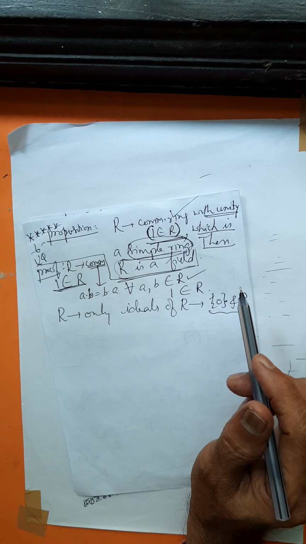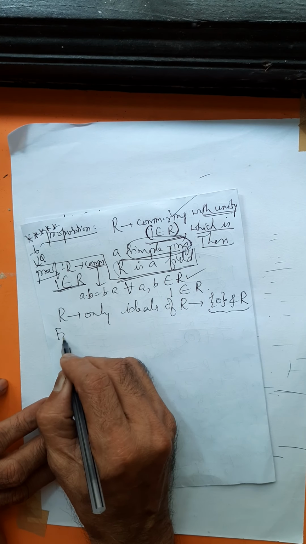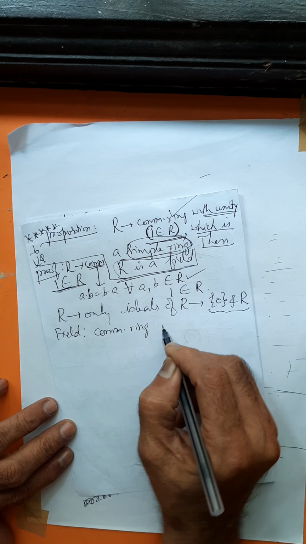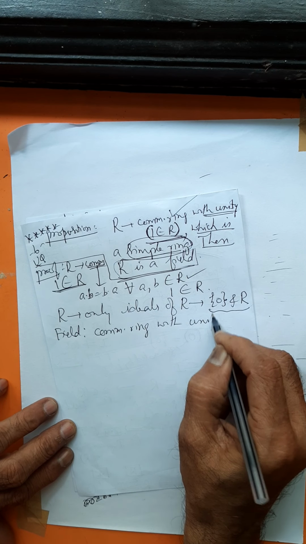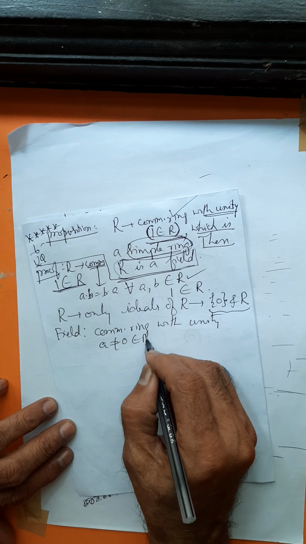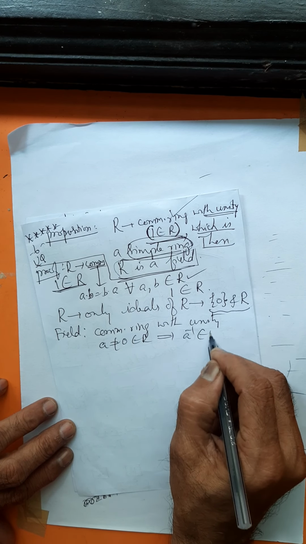What is a field? A field is a commutative ring with unity in which every non-zero element has a multiplicative inverse.